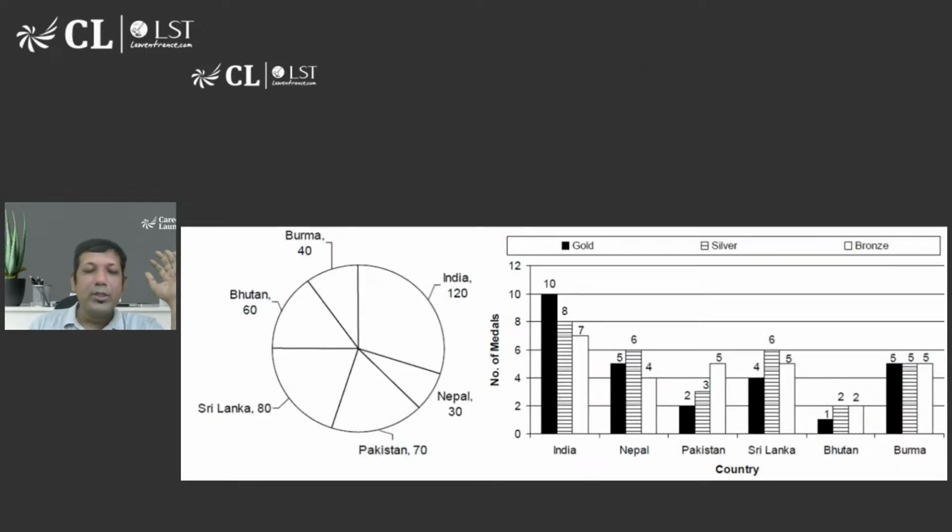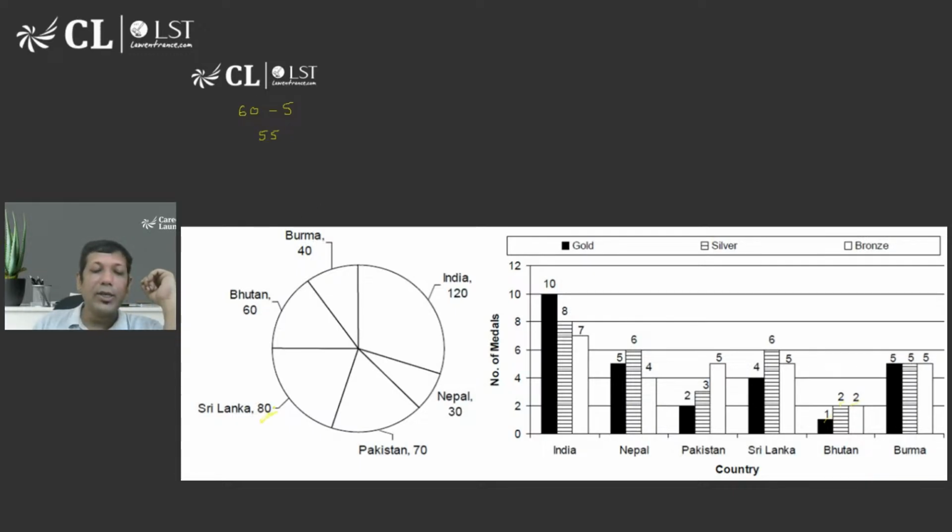So we are talking about Bhutan and Sri Lanka. From Bhutan, how many people did we have? 60. What is the number of medals they are getting? 1 plus 2 plus 2, that is going to be 5. So 5 people are winning medals. So how many people are not getting medals? That's going to be 55.